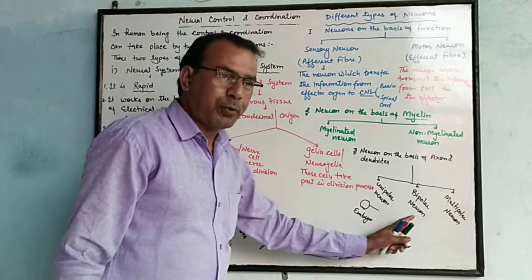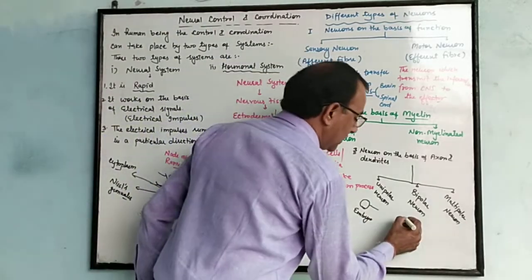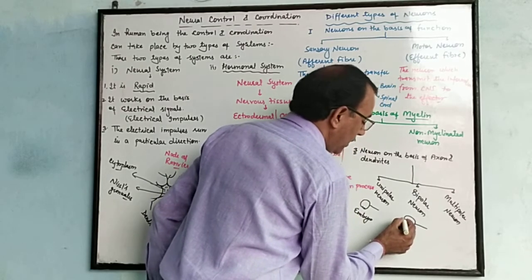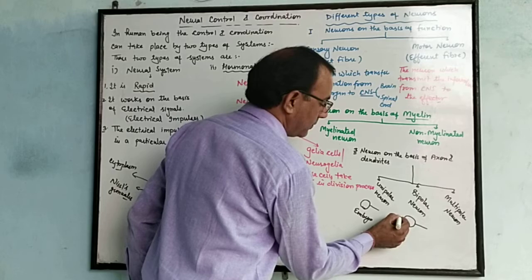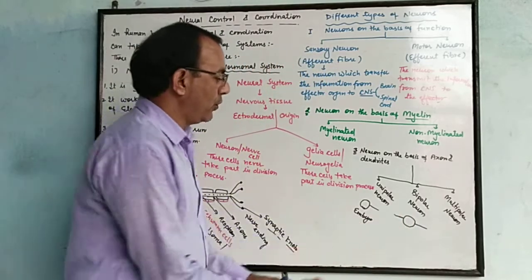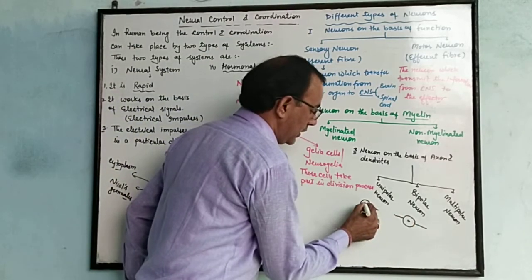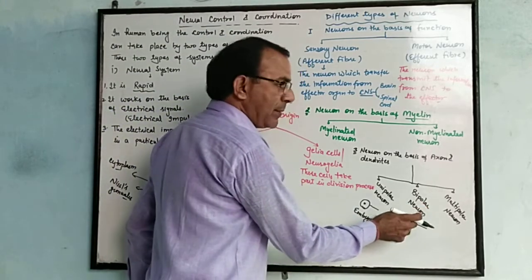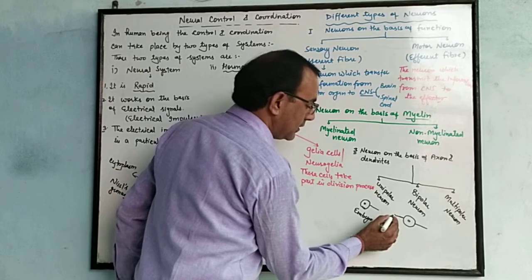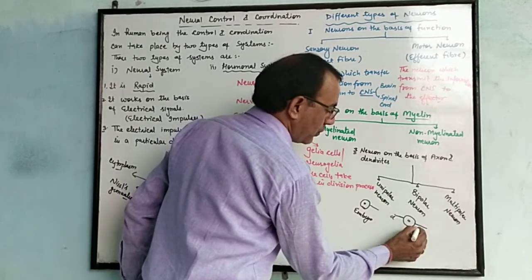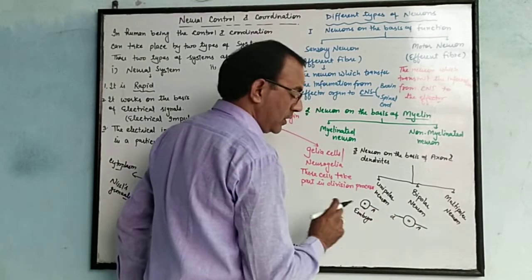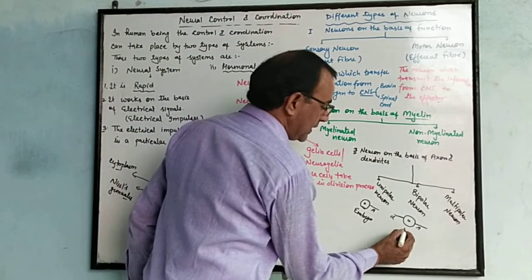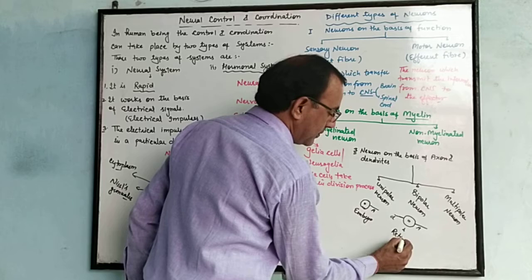Second type is bipolar neuron. The neuron which consists of, this is the soma or cyton, it contains one axon and one dendrite. This type of neuron is called bipolar, one axon and one dendrite. This is the dendrite and this one is the axon. This type of neuron is called bipolar neuron and it is present in the retina in the human eye.